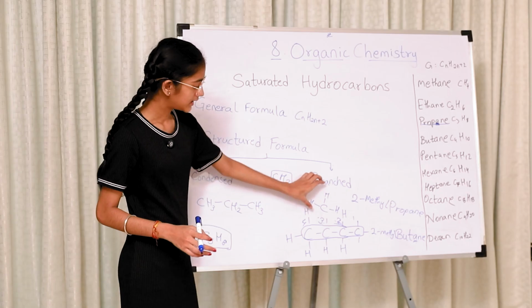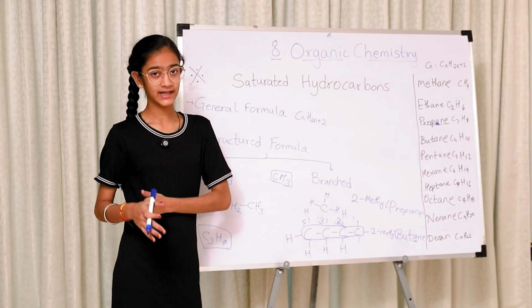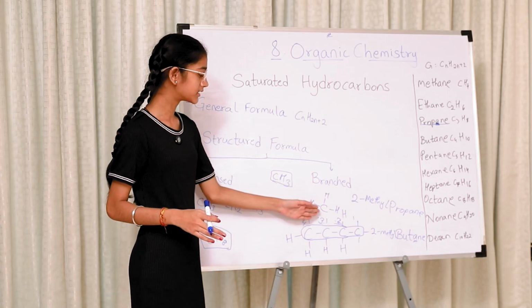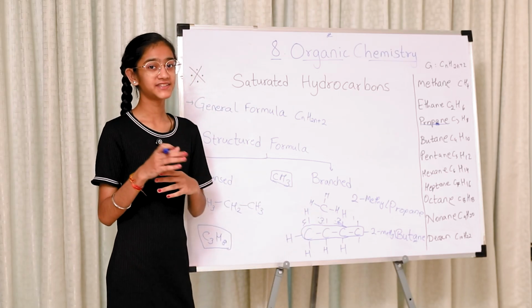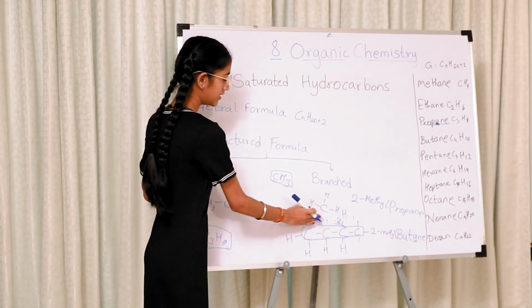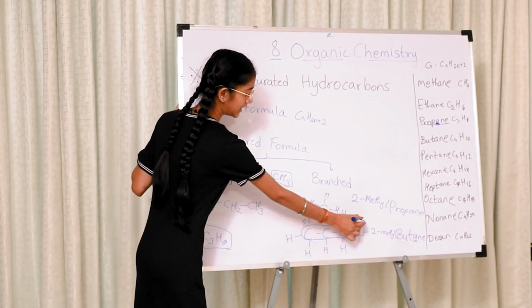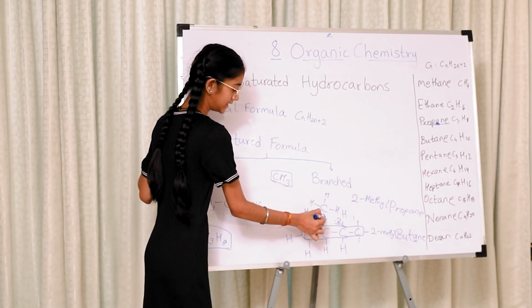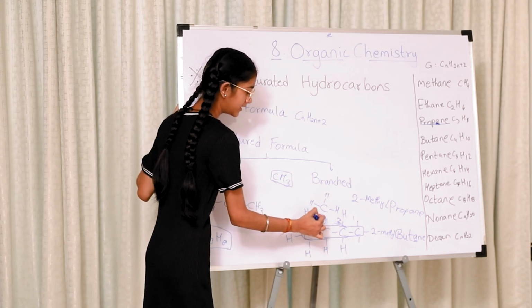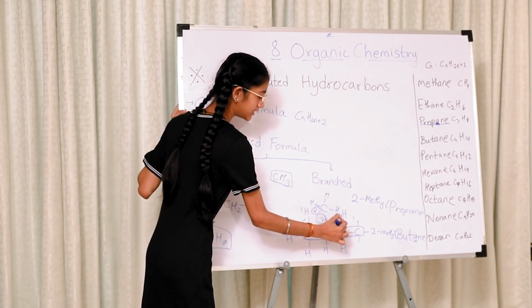But then methyl, ethyl, propyl, or these compounds have to get the nearest numbering. So if you number from this side, you get 3. But if you number from this side, you get 2. 1, 2, 3 and 4.